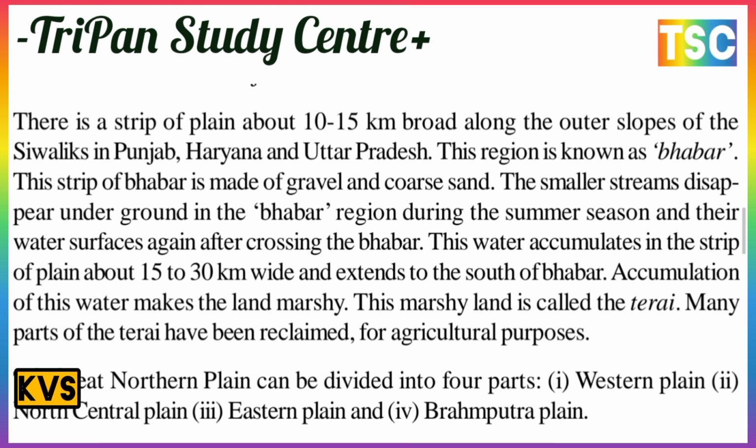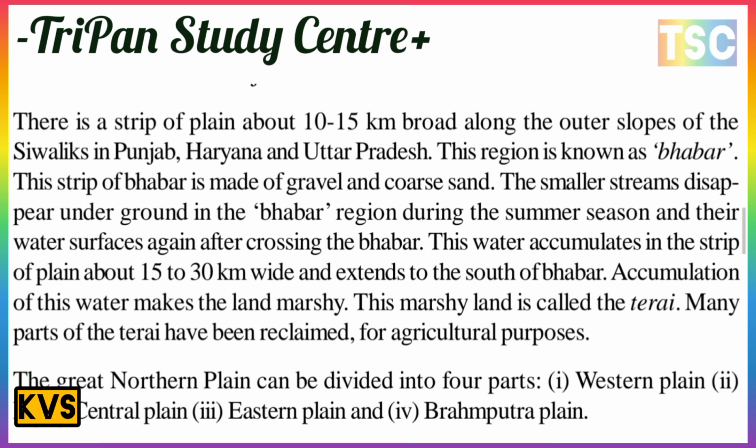The smaller streams disappear underground in the Bhabar region during the summer season, and the water surfaces again after crossing the Bhabar. This water is accumulated in a strip of the plain about 15 to 30 kilometers wide, extending to the south of the Bhabar.